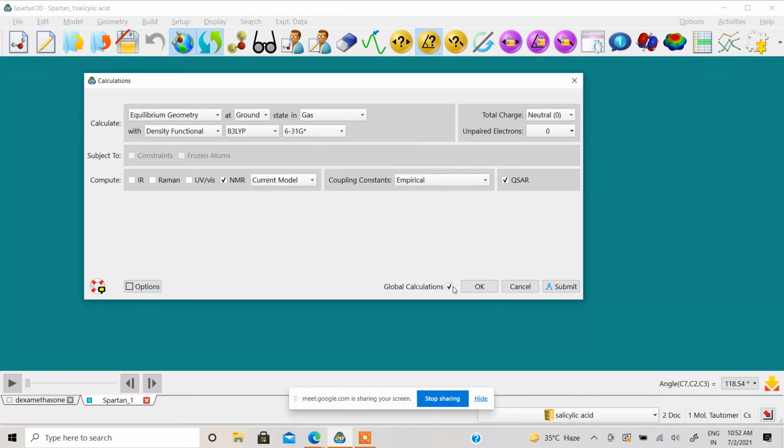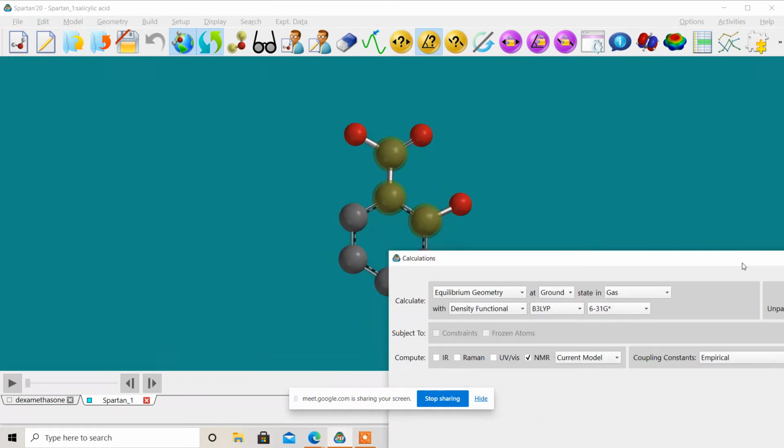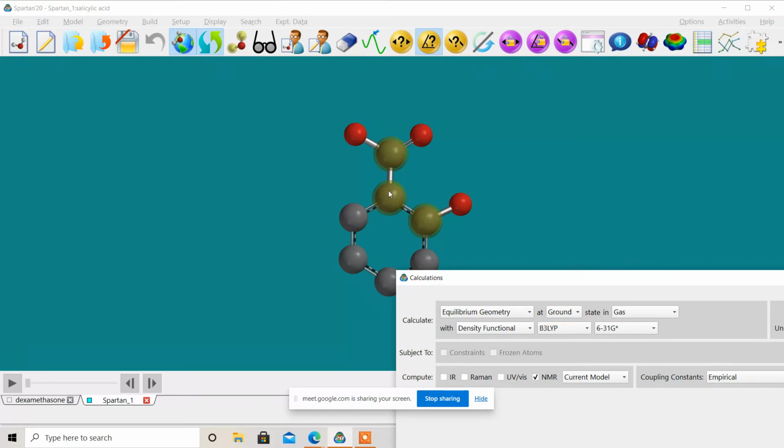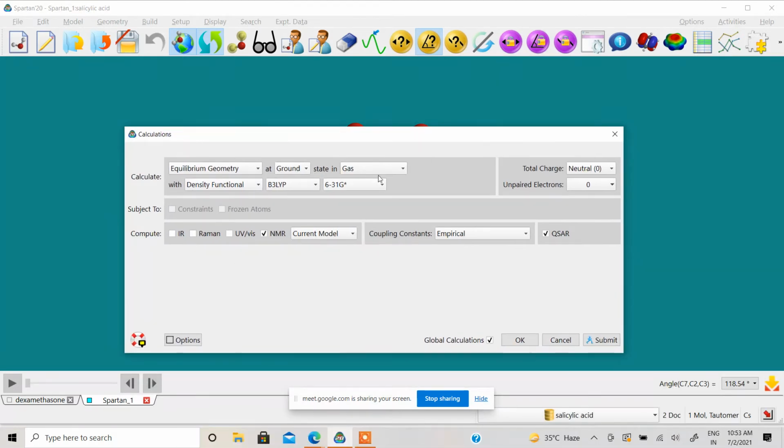You can see at the bottom of this calculation window it is global. Global means that at present we have a single molecule, salicylic acid, here. But if you are interested to do computations on more than one molecule, say 5 or 6 or 10 molecules in the same interface, then it will calculate all molecules applying the default parameters you have mentioned here. So global means taking care of the entire thing you're seeing in the window.